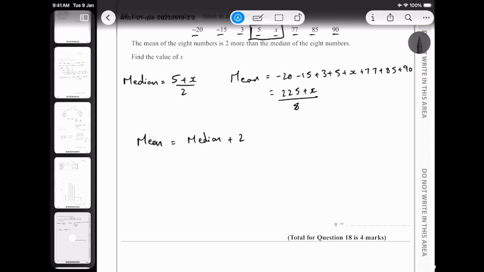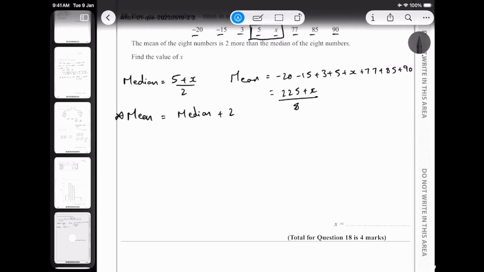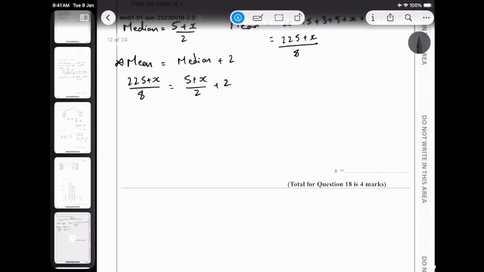Now that we have an equation, we can manipulate things around. Let me start so I know that this is my equation. My mean is (225 + x)/8, which is equal to my median, (5 + x)/2 + 2. Now I'm going to make the denominators equal on this side, and then I'm going to cross multiply and move things around.